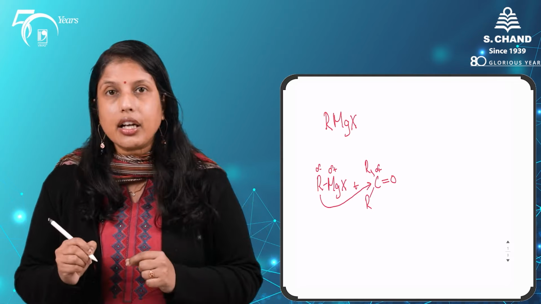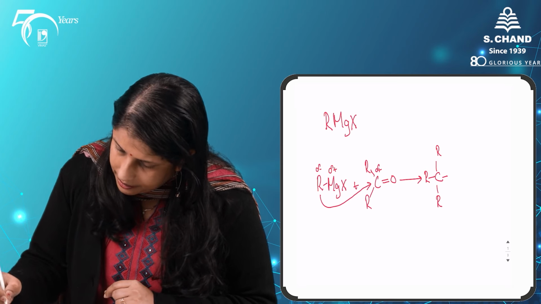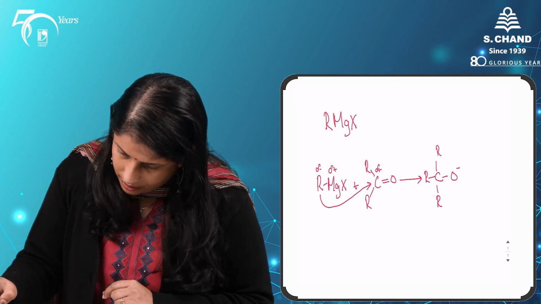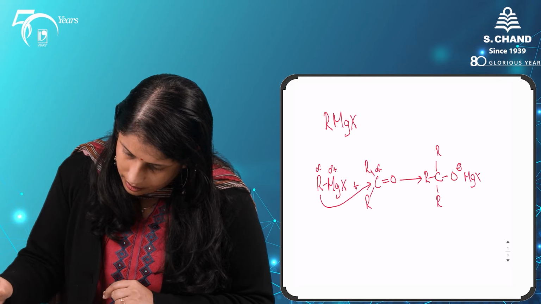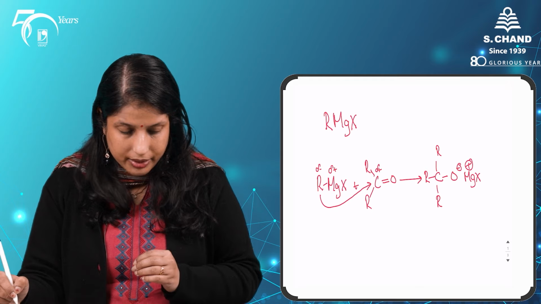and what happens? It results in the formation of my magnesium alkoxide salt.